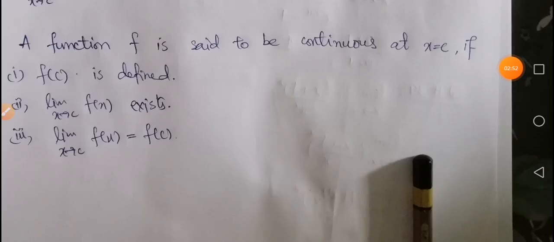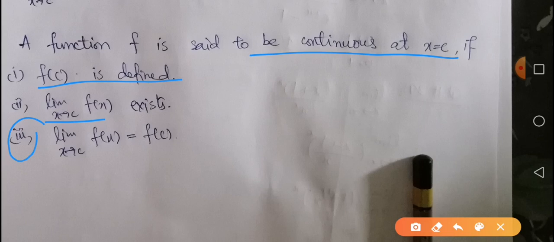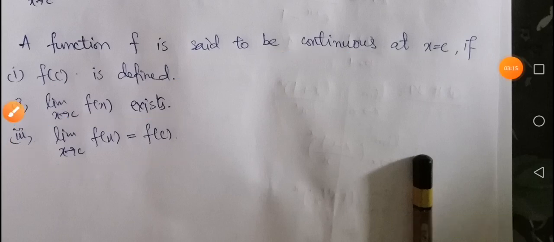So here is the proper mathematical definition of a function to be continuous. A function f is said to be continuous at point c if, number 1, f of c is defined. Number 2, the two-sided limit exists, that is, the limit as x approaches c of f of x exists. And number 3, which is most important, the limit as x approaches c of f of x must be equal to f of c, that is, the functional value must be equal to the limiting value.